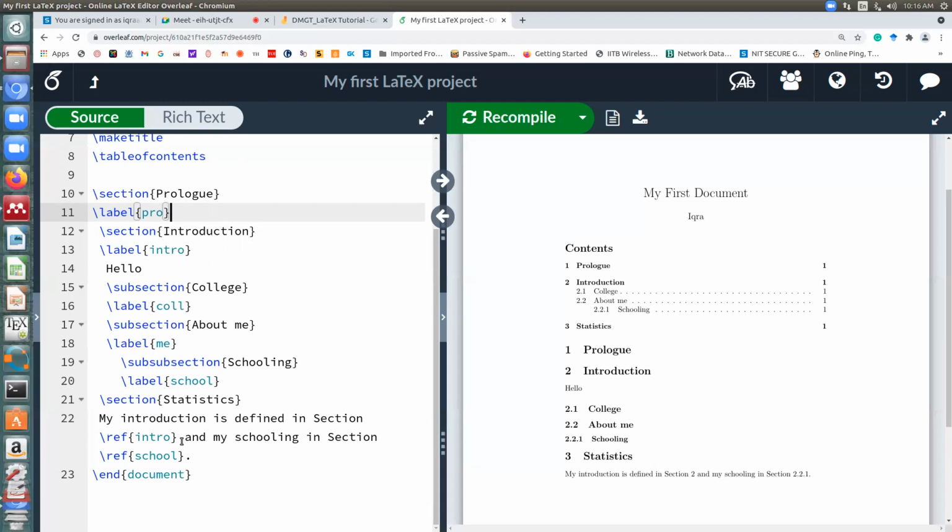Okay, just one thing you should remember is whatever label you write, whatever case you write, whether it's all caps or small caps, you should use the same in the label. This label uniquely identifies your particular section or subsection. Guys, please let me know once you are done. You can just add one label and ref just for practice.